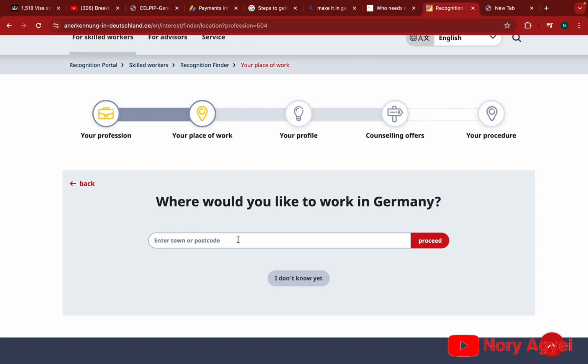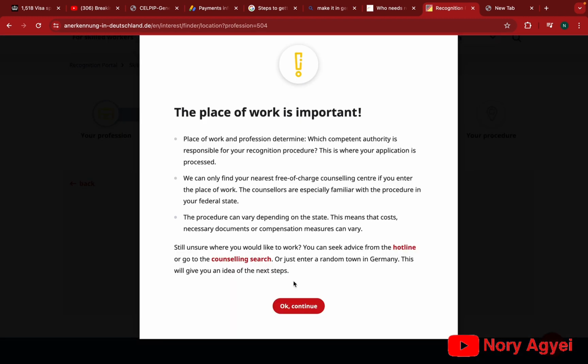So let's click on I don't know yet and see what this page will give us next. Okay, so let's click on it and then read. The place of work is important. It looks like they want us to put something there. When you look at the last sentence, it says just enter a random town. So you can just go to Google, type towns in Germany, and it will give you some towns.